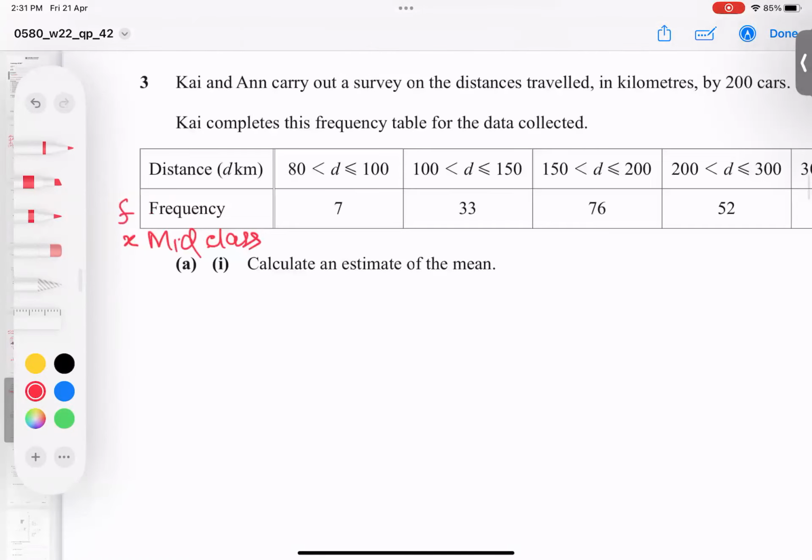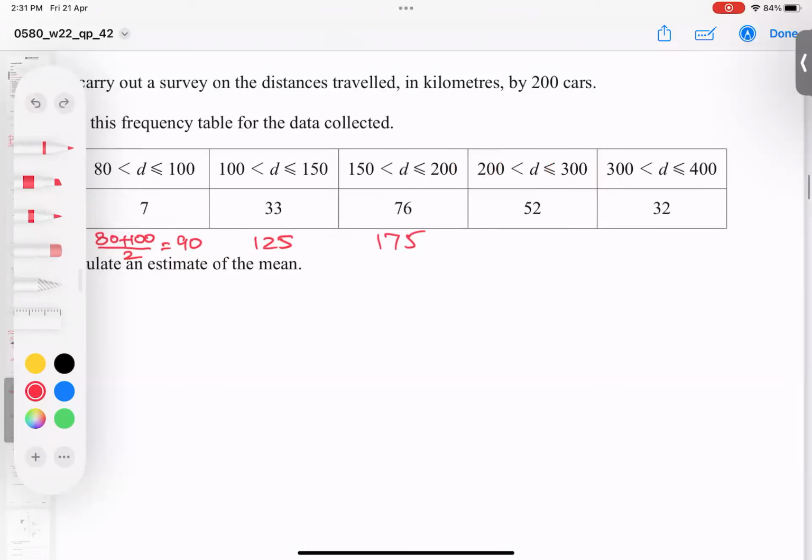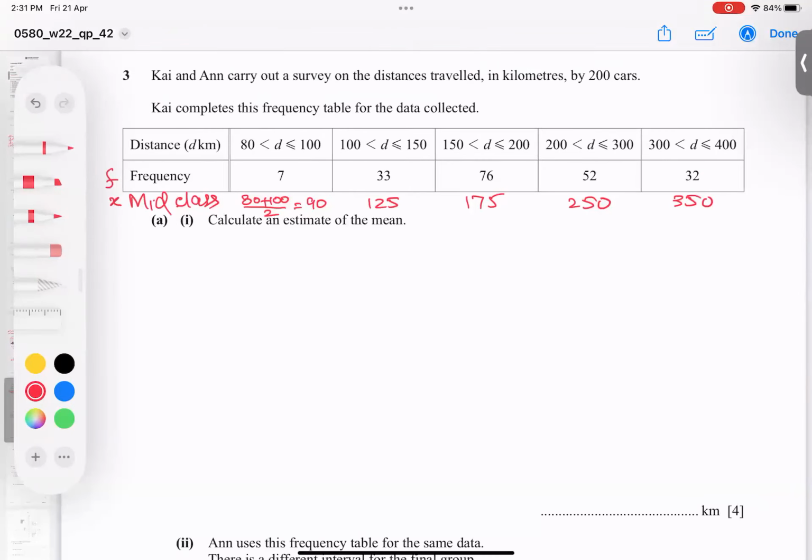So how to find the mid class? Add them and divide by 2. So 100 plus 80, 180, divided by 2. I show one time, and then you can do the rest yourself. So it is coming 90. And now 150 and 100, so it becomes 125. Then 200 and this one, if you add, this is becoming very simple, 350, and if you take half of it, 175. And what is half of it? 200 to 500, so 250 comes. If we add them, 700, half is 350. I hope you got how I got the mid class.